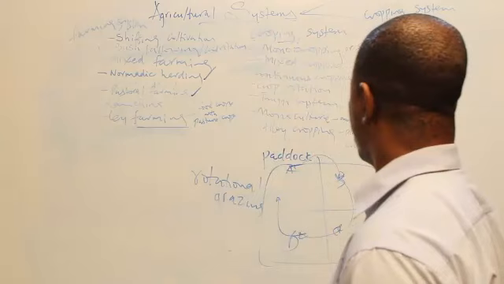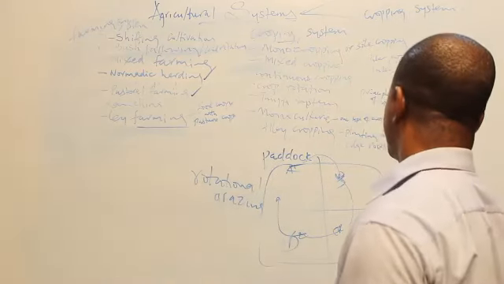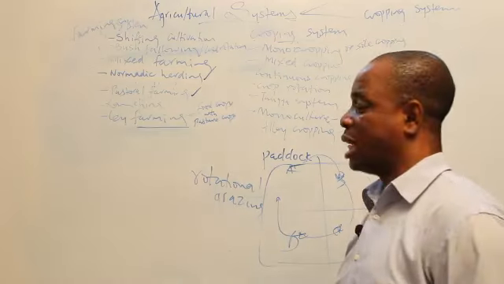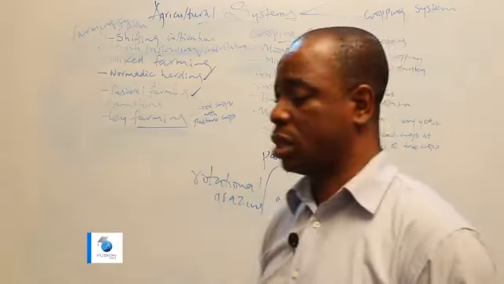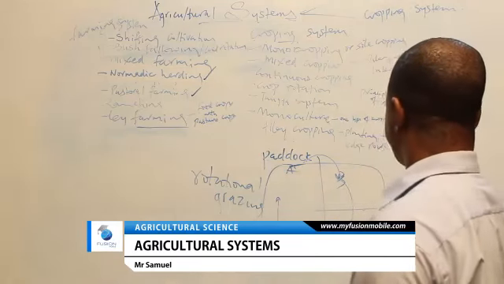So, continuous cropping is a system whereby a farmer continues to plant on the same piece of land continuously until that piece of land has totally lost its nutrients. Then you have crop rotation.